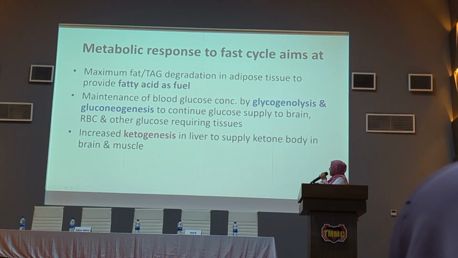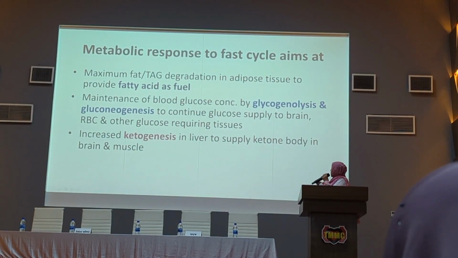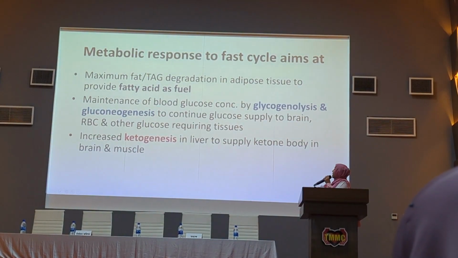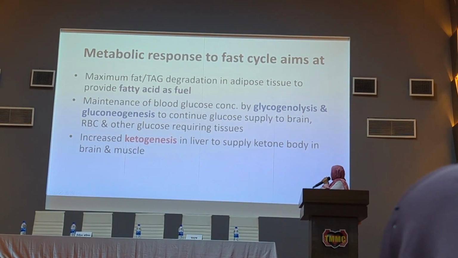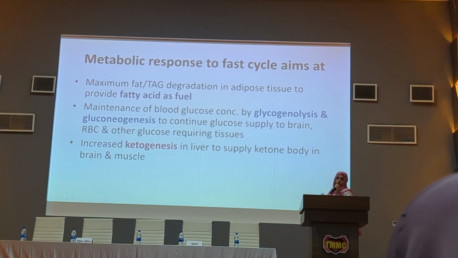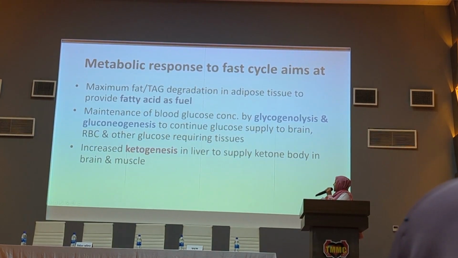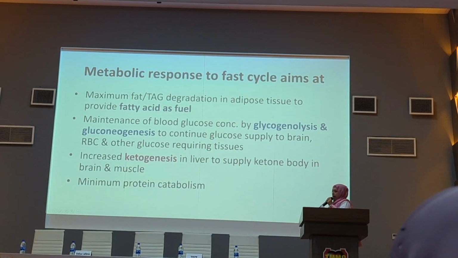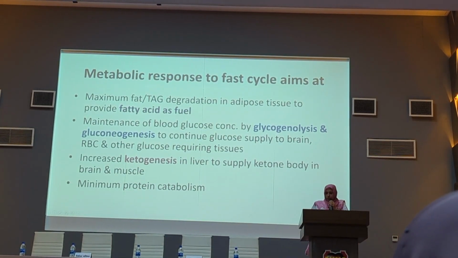The aims of the fasting cycle: degradation of the triacylglycerol in adipose tissue to provide fatty acids as fuel, maintenance of blood glucose by glycogenolysis and gluconeogenesis to supply this glucose to the RBC and brain, and increased ketogenesis in the liver to supply ketone bodies to the brain and muscle. Minimum protein catabolism occurs here.